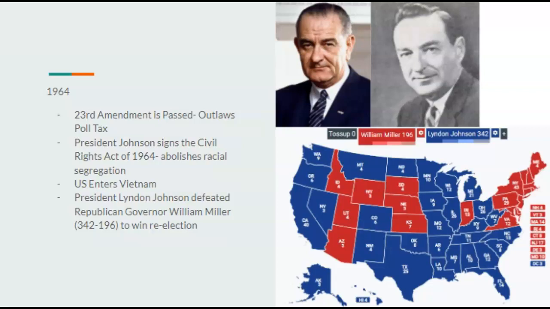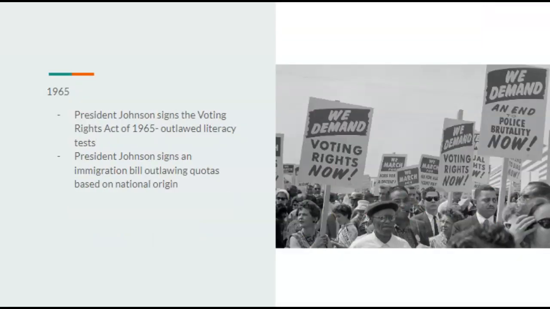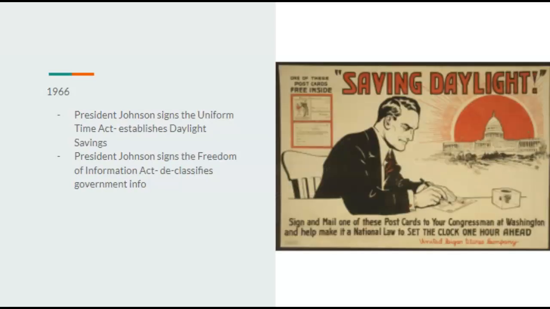U.S. would also enter Vietnam, but we also have the 1964 election where Johnson would go on to face off against Republican Governor William Miller, who would go on to beat him 342 to 196 to win re-election to another term. In 1965, Johnson would sign the Voting Rights Act of 1965, which would outlaw literacy tests. He would also sign an immigration bill which outlawed quotas based on national origin, so we can't just pick and choose who comes in because of where they're born.